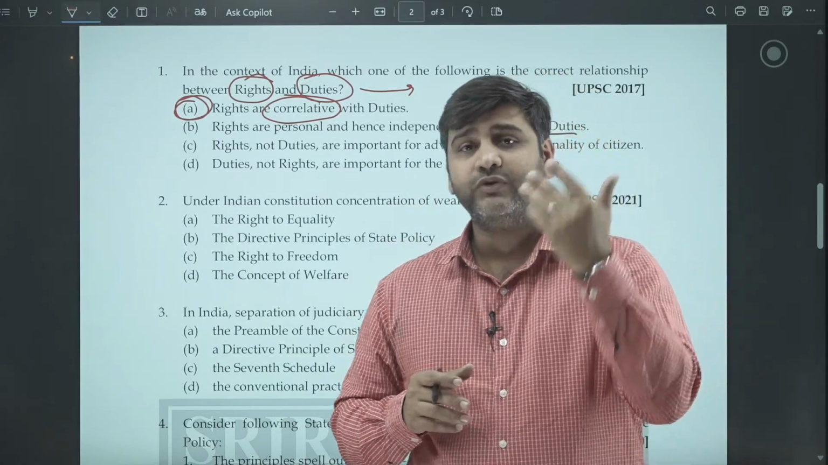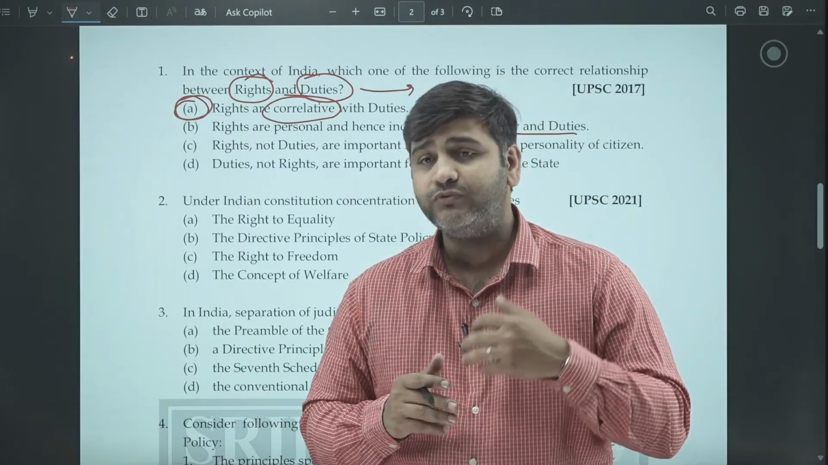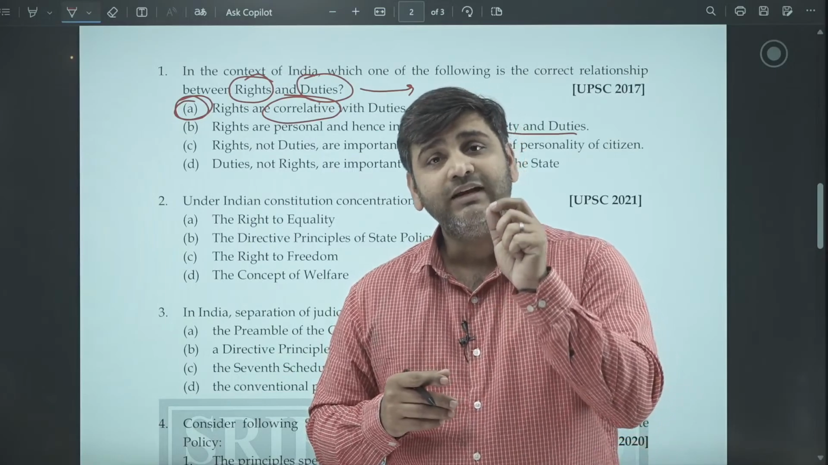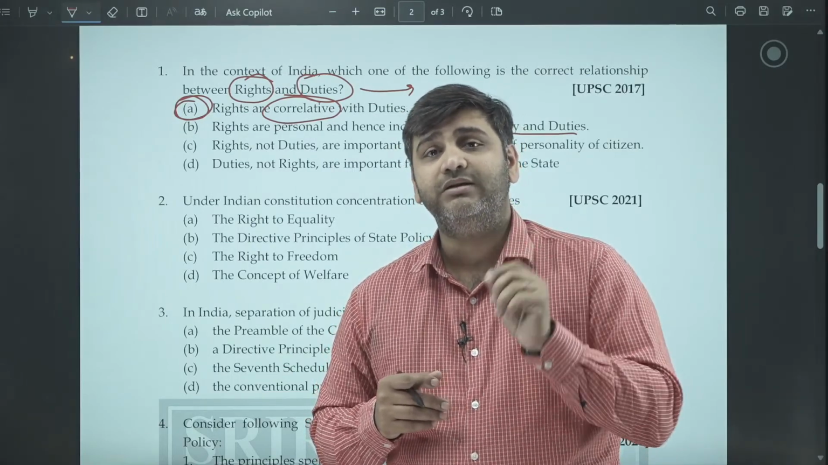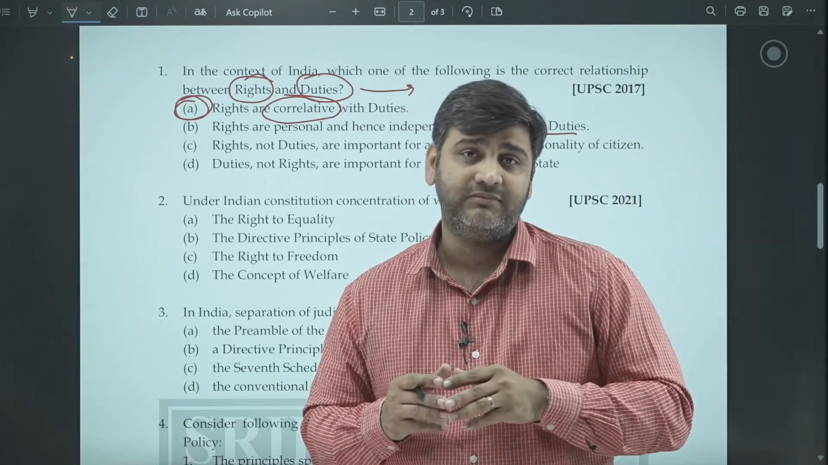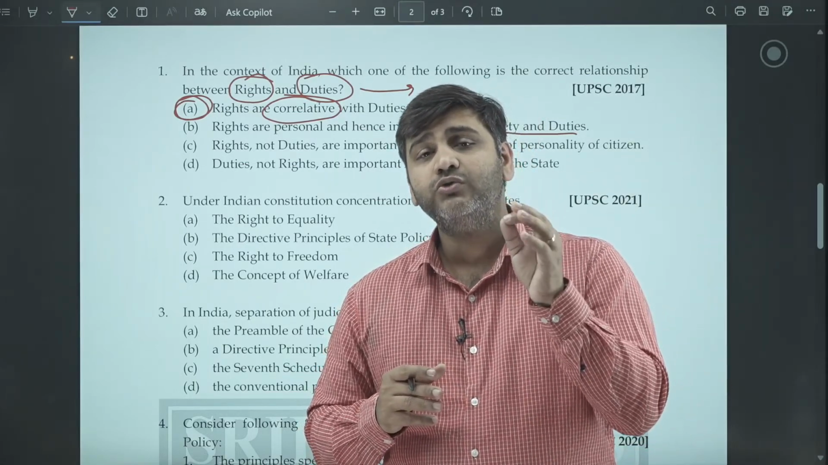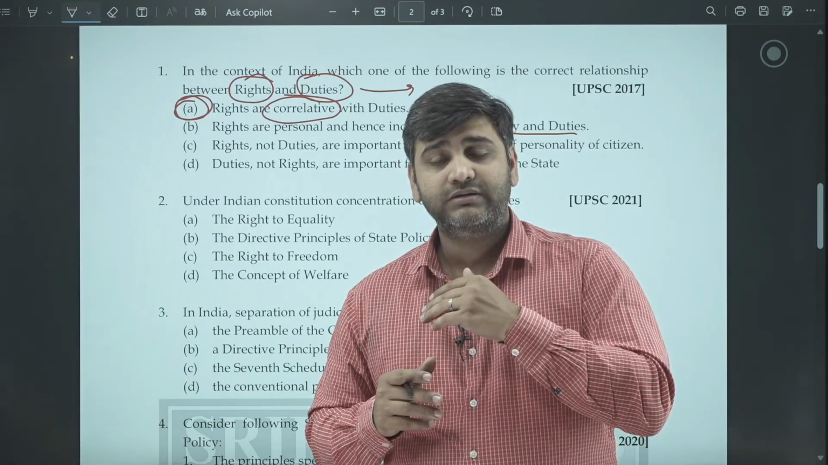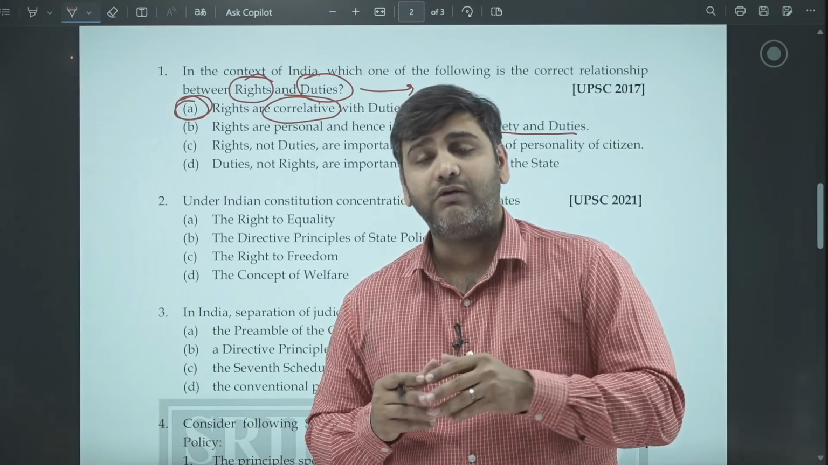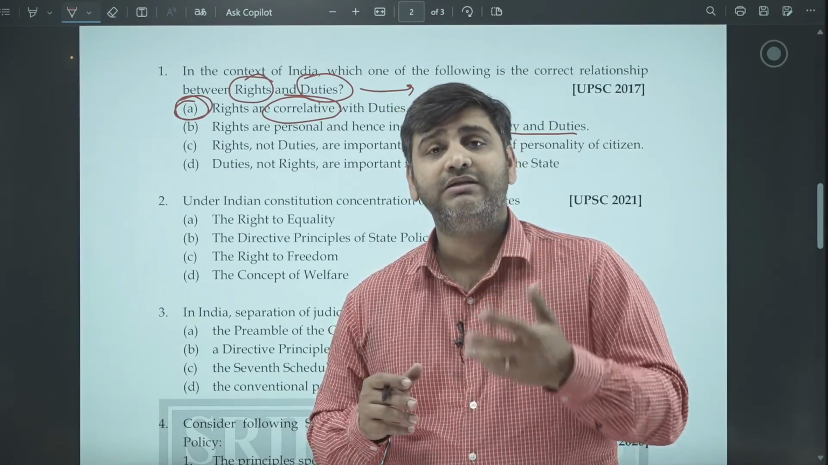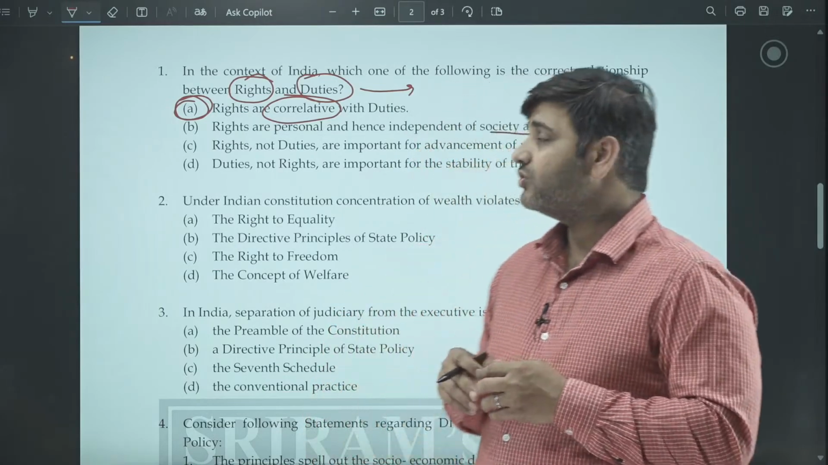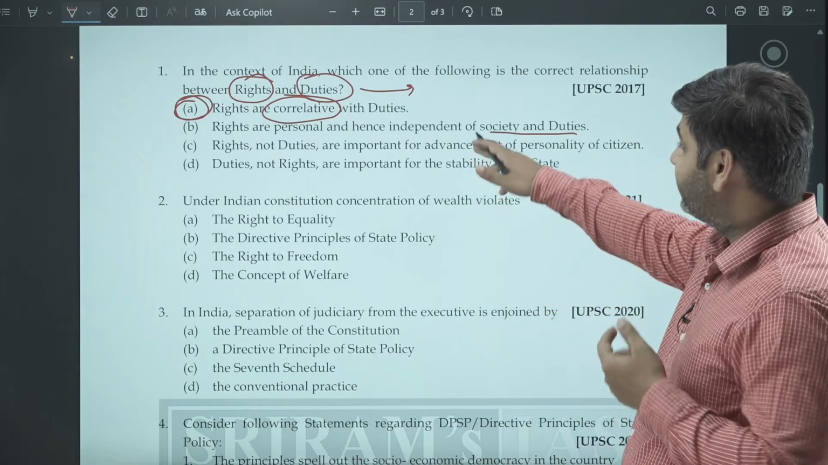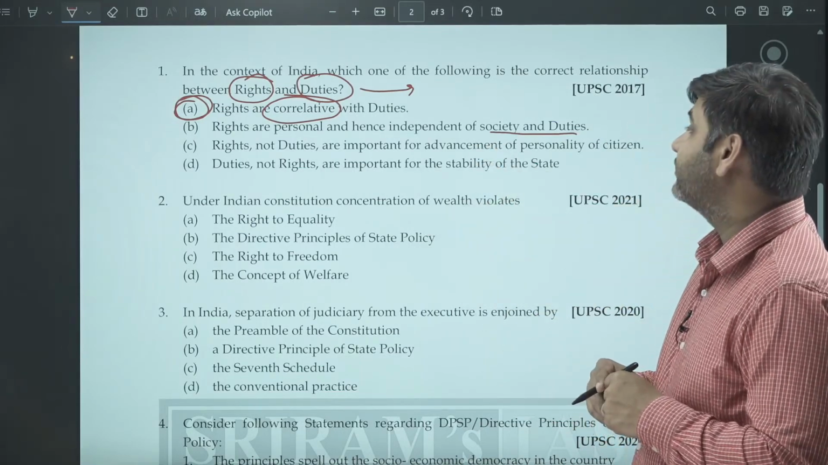For example, your right to freedom of speech and expression is a very beautiful right which helps you grow to your optimum limits, but at the same time that must not become an infringement upon the right of another person. You should not use your right in such a way that it creates a law and order problem, or hurts the sovereignty and unity of the country, or is against morality. So rights are always correlated with duties. They are not independent of society.